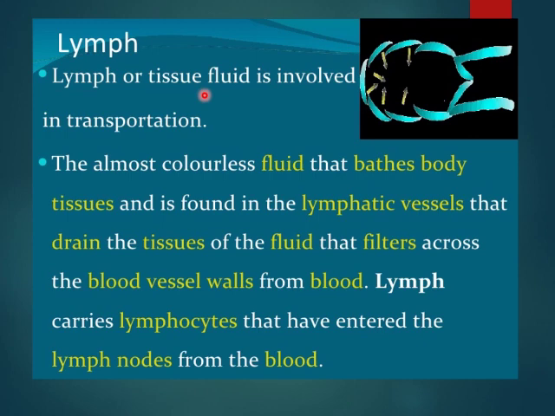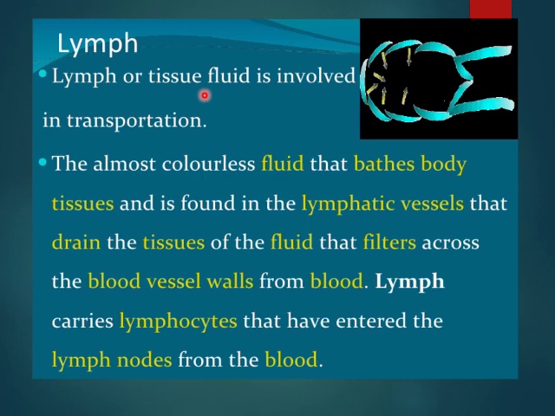It consists of two parts. What are these? Plasma and lymphocytes. The plasma is the fluid matrix which is somewhat similar to the composition of blood plasma, and it contains protein molecules, digested fat, germs and fragments of dead cells, and the lymphocytes are a special type of WBC, white blood cells, which fight against infection. So lymph is also called extracellular fluid because it bathes the cells and lies outside the cell, and it flows only in one direction. Direction means the flow in it is unidirectional.